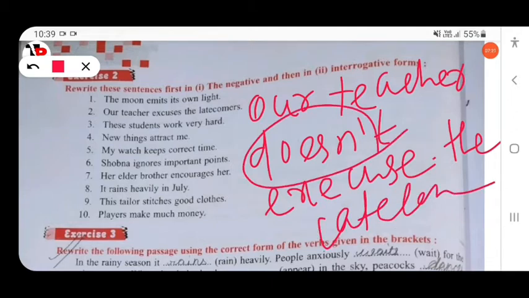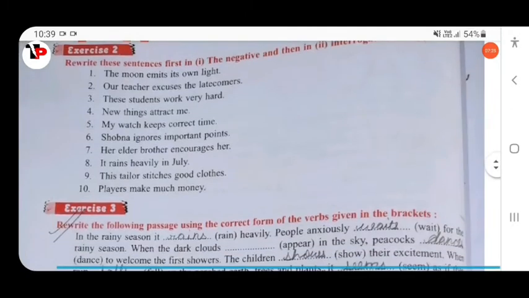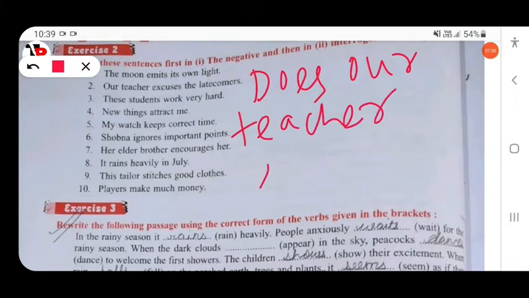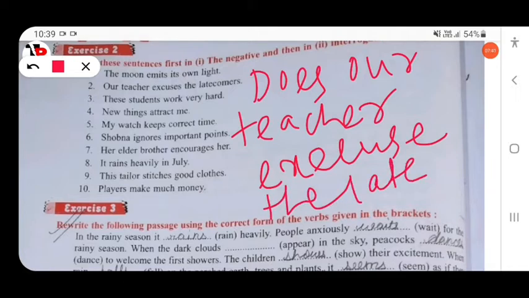Then next, you have to change into yes/no. Does our teacher excuse the late comer? Clear?